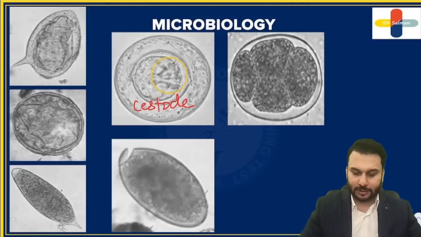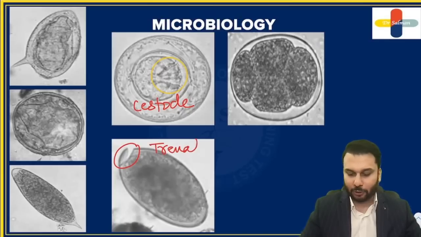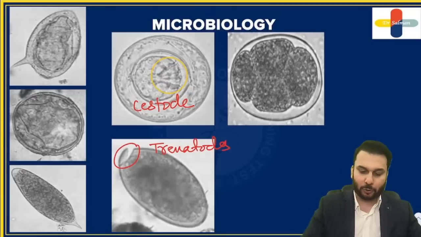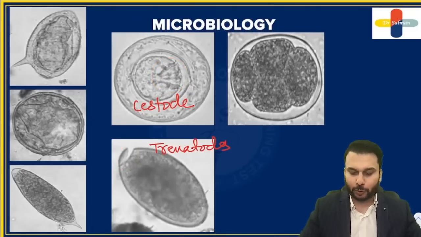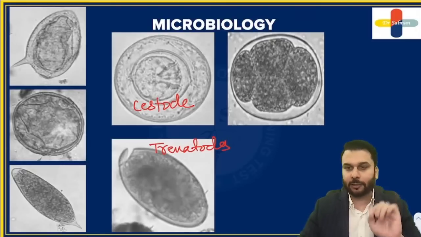Next, this is described as an operculated egg because it has this opening on top, right? This operculated egg is an egg of a trematode, and you know the trematodes are also called flukes, right? So trematodes are basically called flukes. So these are the identifications that you have to know. Cestode egg has those three pairs of hooklets.